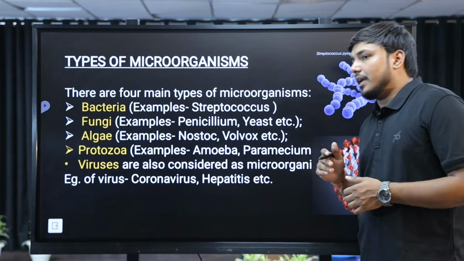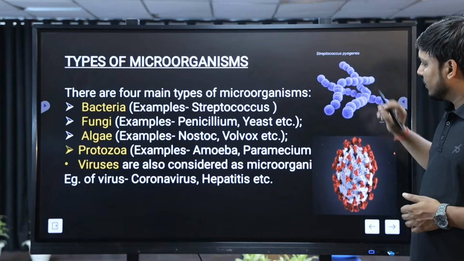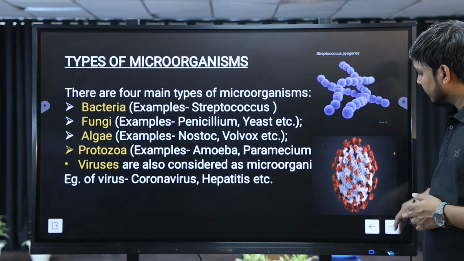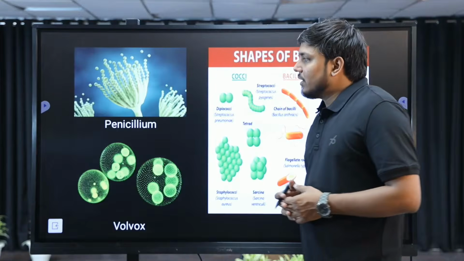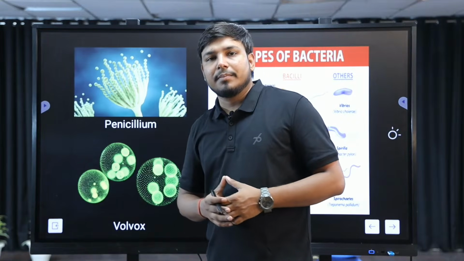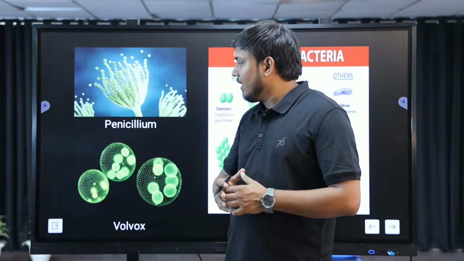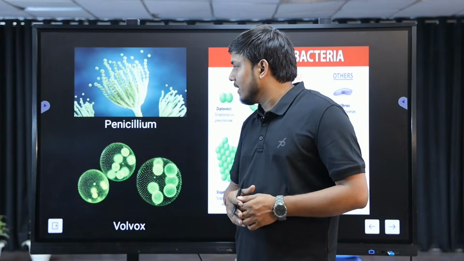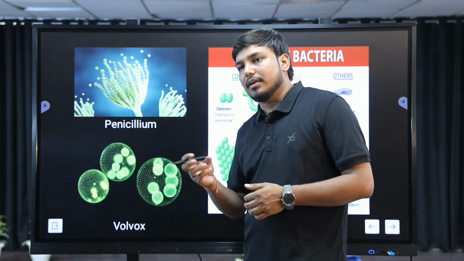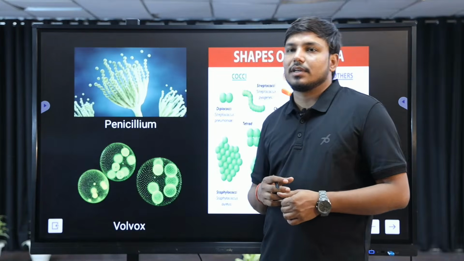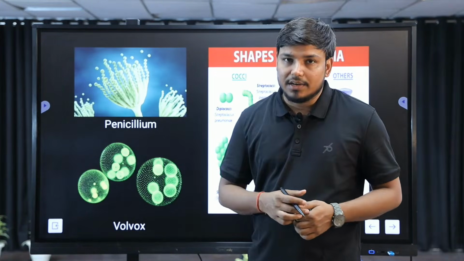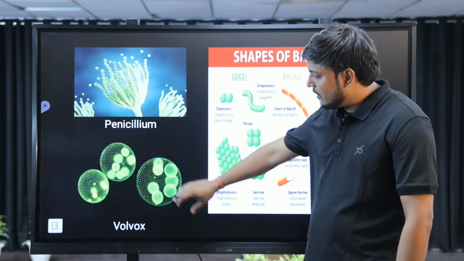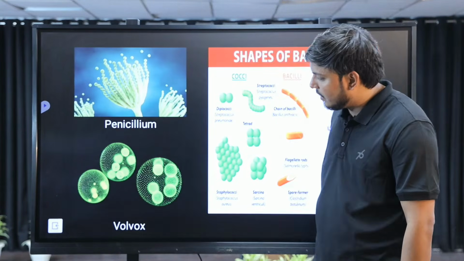Let's move forward. Here you can see the example of a bacteria structure living in a colony, and there is a virus, a coronavirus structure. Next, I have discussed the example of fungi, that is Penicillium, which we use for different purposes in human life. From Penicillium we find a drug, a medicine, that is penicillin. Next, you can see the structure of Volvox here.